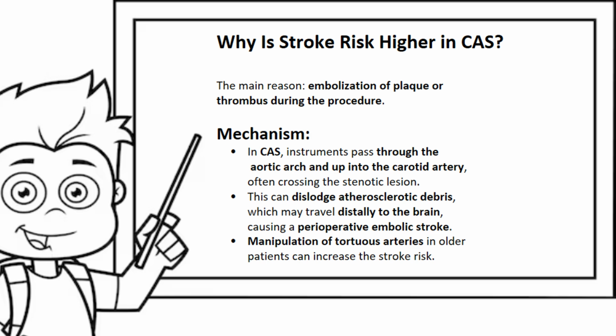Although embolic protection devices like filters or distal occlusion balloons are used, they are not 100% effective, and additionally, manipulation of tortuous arteries in older patients can increase the risk of stroke. There's an extra nuance. Carotid artery stenting outcomes are worse in patients older than 70, largely because of more extensive atherosclerosis and less flexible vasculature, making stent navigation riskier.